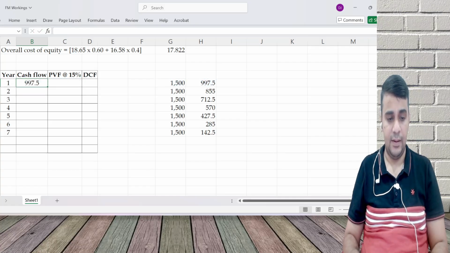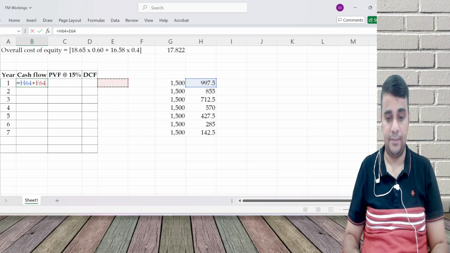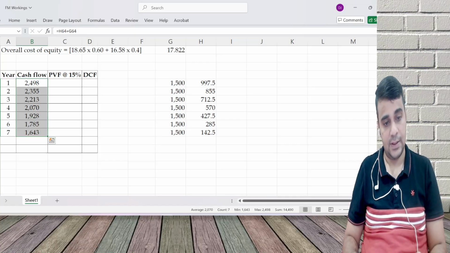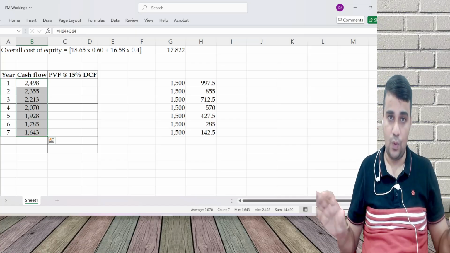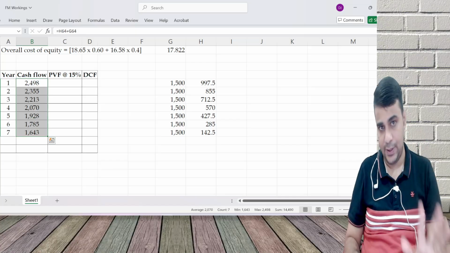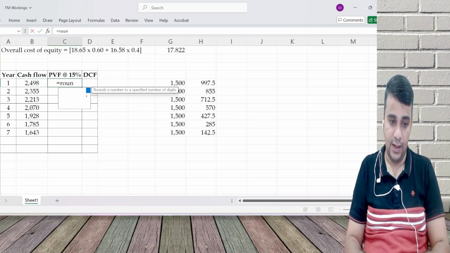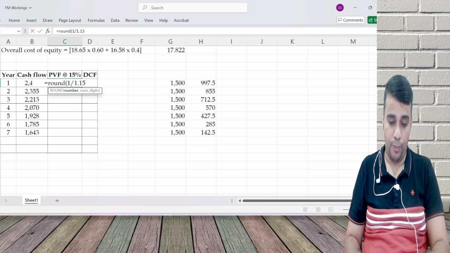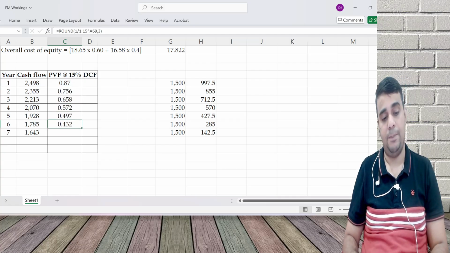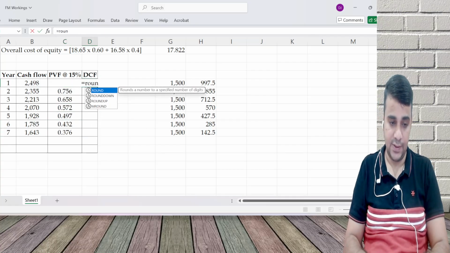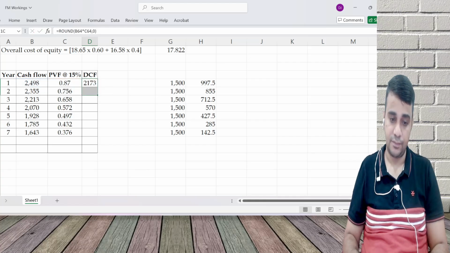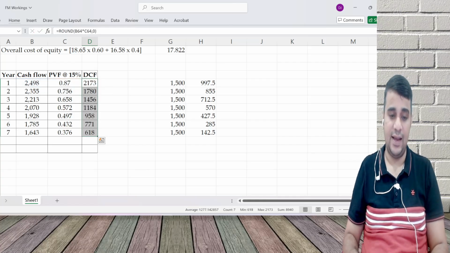997 plus 1,500. I'm going to discount this at 15%. If I get 9740, the answer is over. If I don't, I will show in Excel at 12%, but then the answer will be 12. For 15%, it is 1 divided by 1.15 equal to in the calculator, and then you keep pressing equal to. DCF is cash flow into the PVF. You'll be able to do it faster in Excel. That's okay.